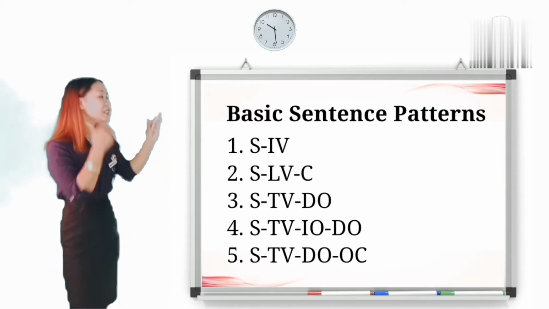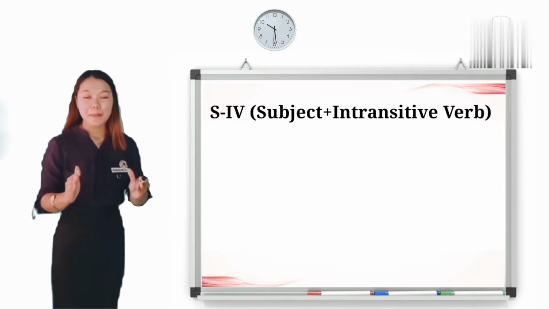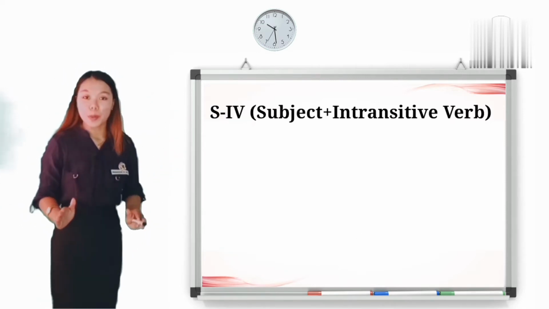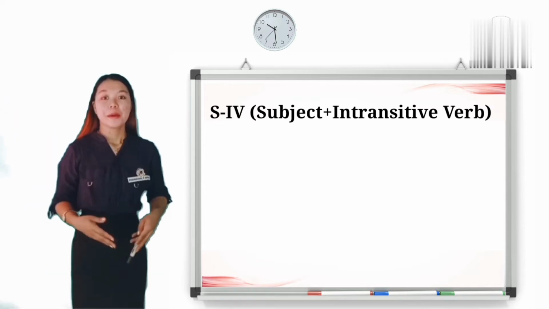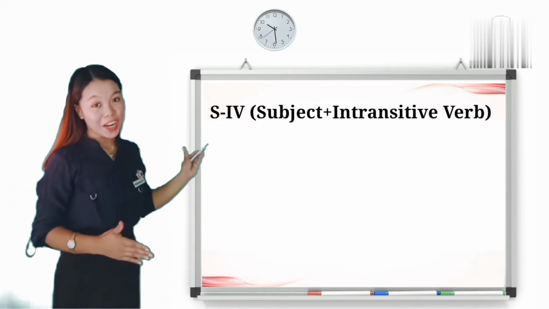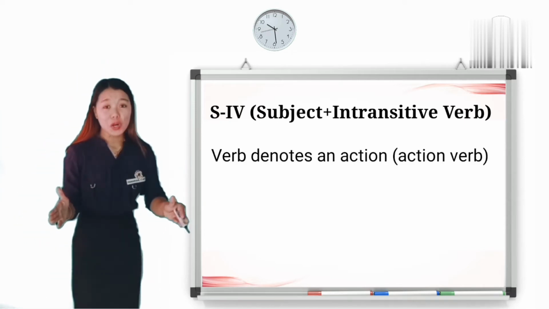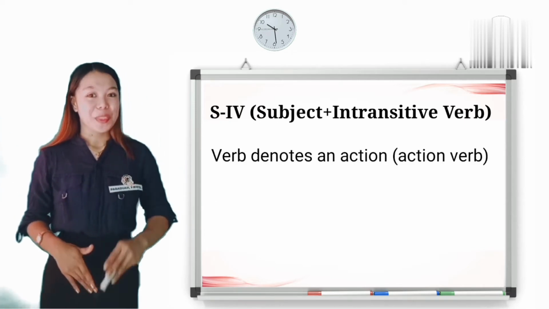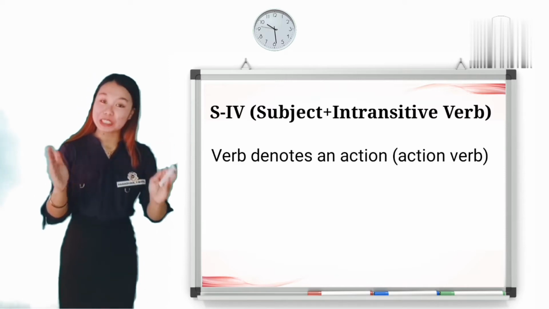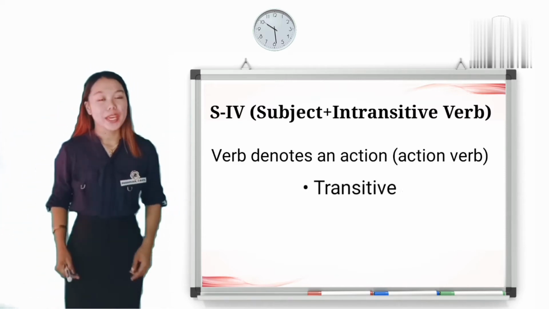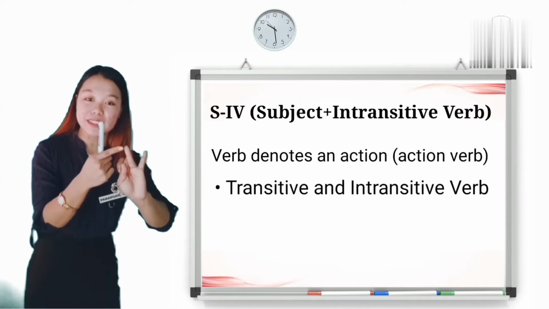Let's move on to the SIB, where S stands for the subject and IB stands for the intransitive verb. But before you focus on this pattern, let's talk about the kinds of verb. We all know that the verb denotes an action, and such a verb is considered an action verb. An action verb is generally classified into 2: the transitive and intransitive verb.